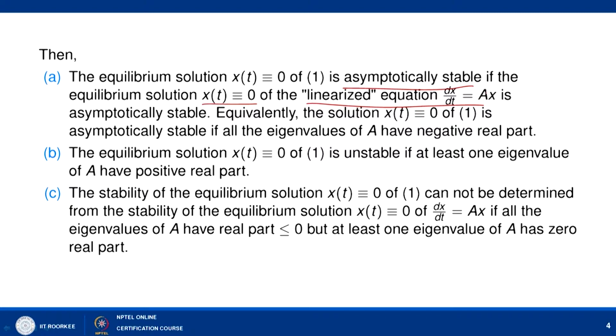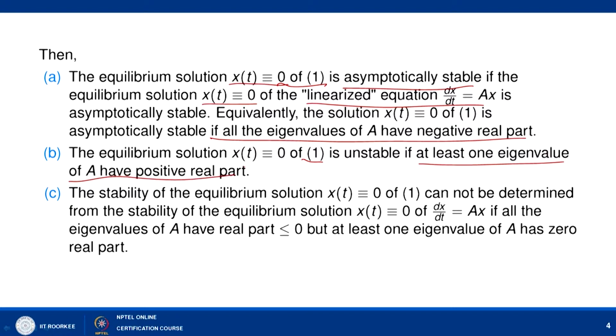If we summarize these two facts, then the equilibrium solution x(t) identically equal to 0 of 1 is asymptotically stable if all the eigenvalues of A have negative real part. Part B says that the equilibrium solution x(t) identically equal to 0 of 1 is unstable if at least one eigenvalue of A has positive real part.